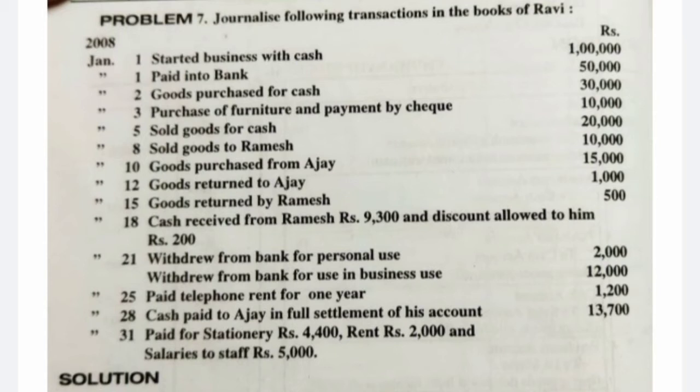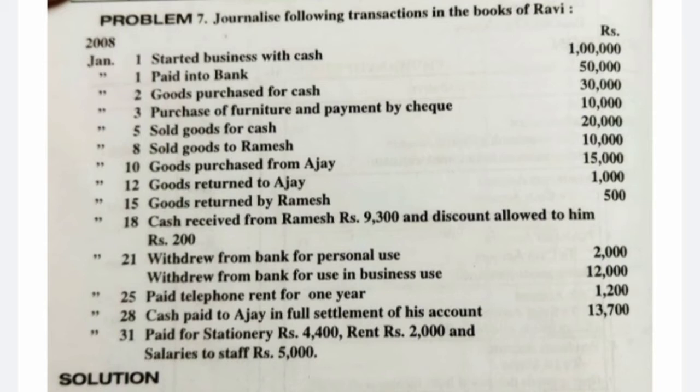Sold goods to Ramesh. Here we are not receiving any cash and we made a credit sale to Ramesh. So Ramesh would be the debtor to the business. Ramesh account debit. Debit the receiver, as per the personal account rule. Credit what goes out as per the real account rule, that is stock. Ramesh account debit to stock account of rupees 10,000.